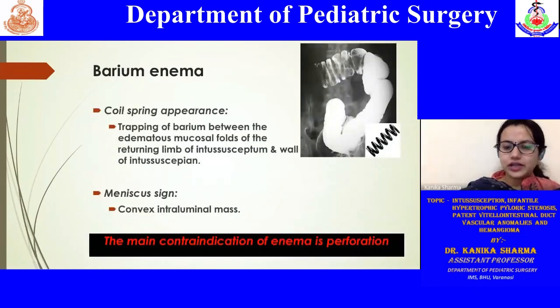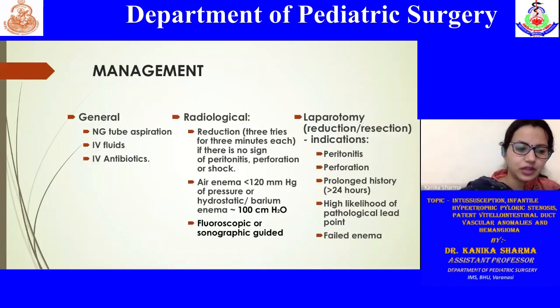The main contraindication for enema is, as I told before, perforation. Especially when you are doing the barium, you should be 100% sure that there is no associated perforation or risk for perforation. When you have stable patients who have high suspicion of intussusception, then a radiological intervention can be attempted.